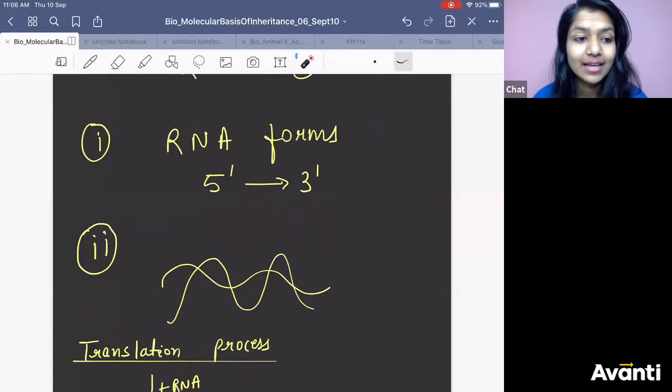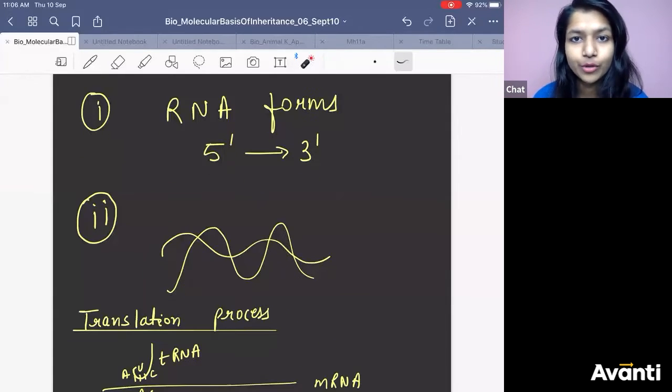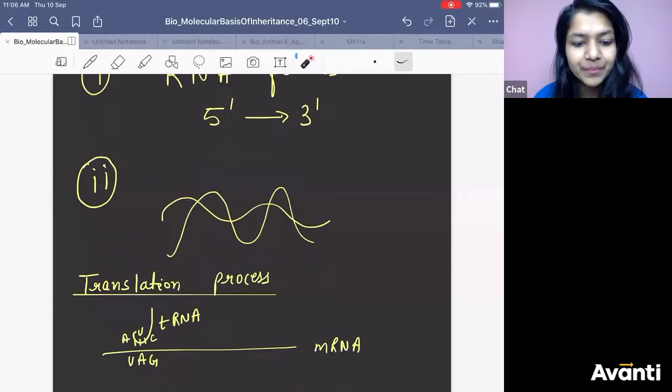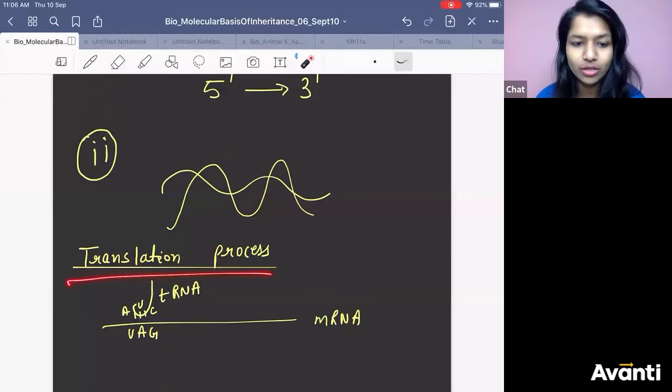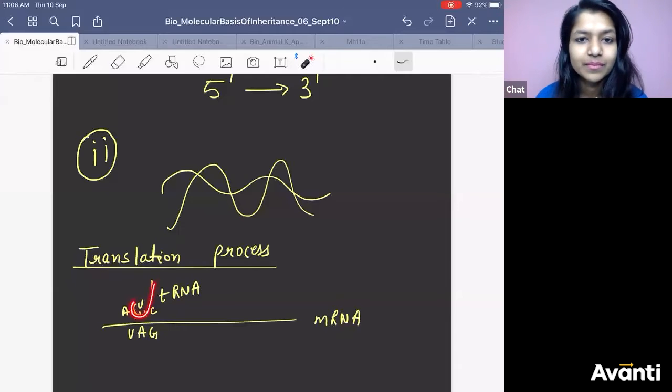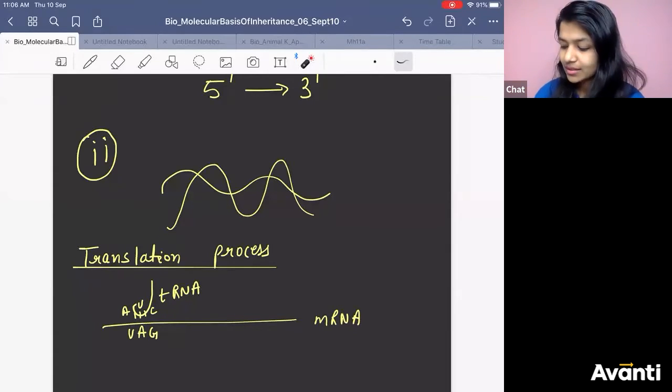Second reason is, if at all you make double-stranded RNA, you can't do the translation process. Because tRNA does complementary pairing, right? If it is double-stranded, complementary pairing is already done. So how will you do complementary pairing? You can't. So this is the second reason.